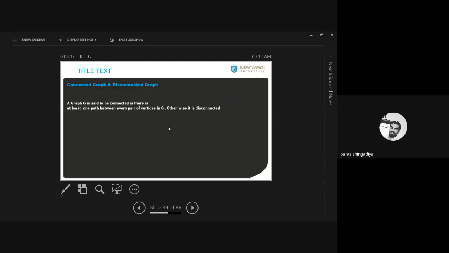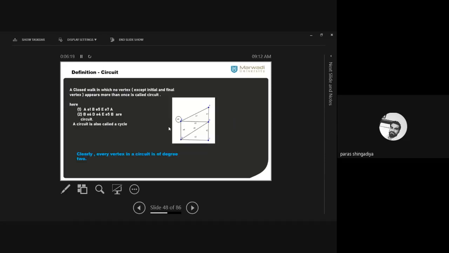And next one is the definition of circuit. It should be a closed walk where no vertex appears more than once in between starting and ending. If it is a closed walk, then starting and ending will repeat, okay. Starting and ending should be the same, then it is known as a closed walk. So the definition is that a closed walk in which no vertex in between, except the initial and final, starting and ending, appears more than once, is called a circuit.